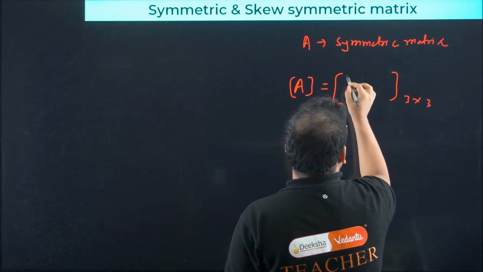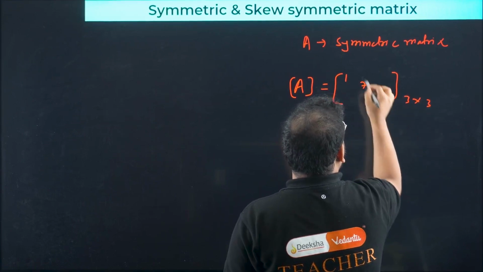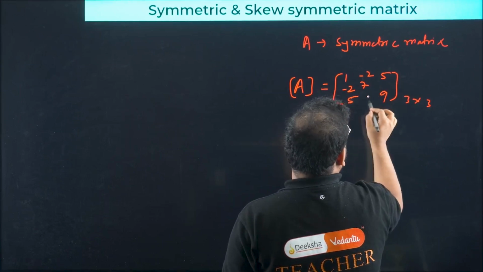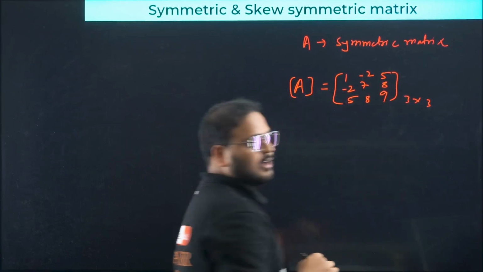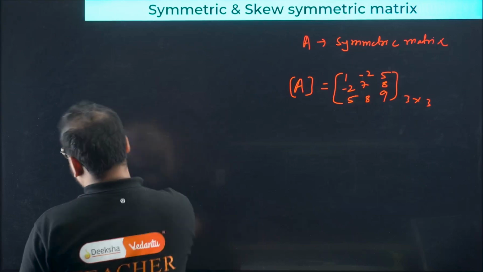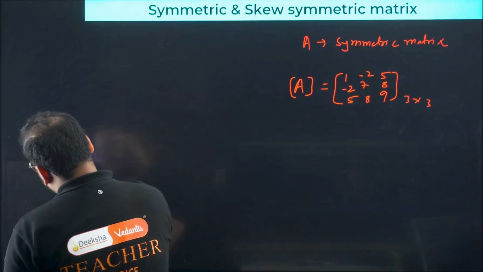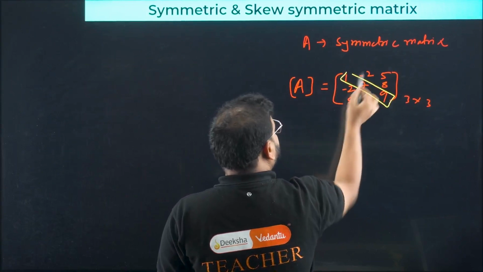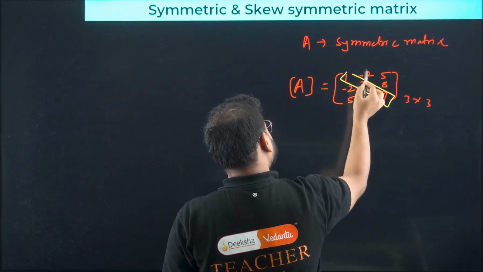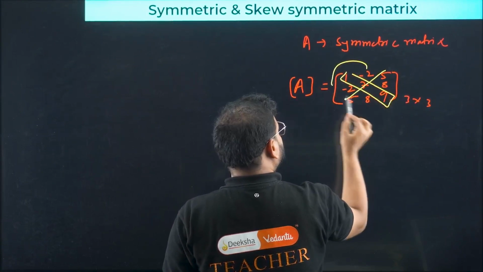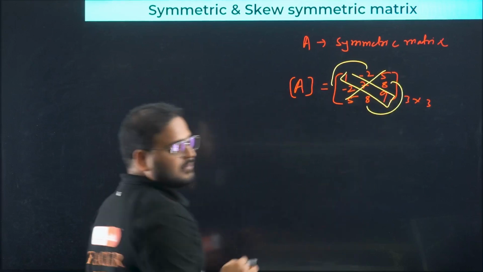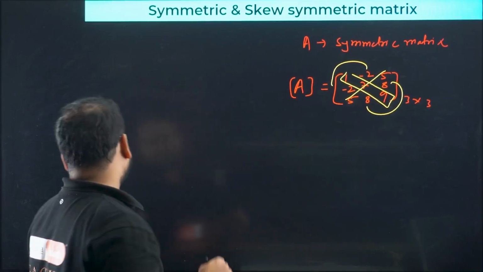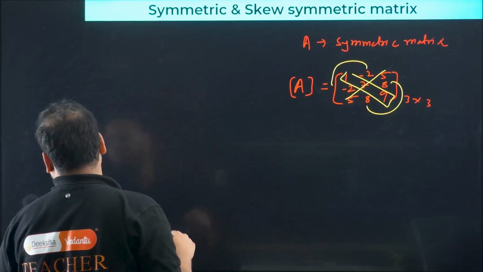Let's write here 1, 7, 9, minus 2, 5, 5, 8, 8. I hope you can see the order now, the pattern over here. So basically across this diagonal, if you have these two elements the same, and these two the same, it's called a symmetric matrix. I'll erase that marking, don't worry, but that's how it works.